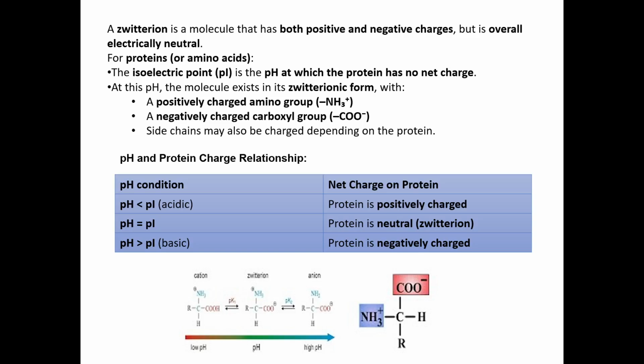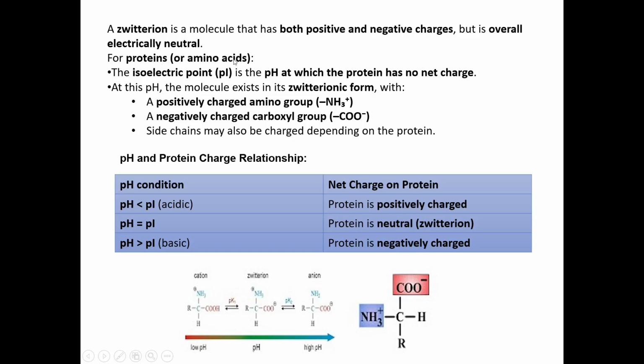So next topic is the zwitterionic form. So a zwitterion is basically a neutral form of the protein. That is, it has both negative and positive charge, and its net charge is neutral. So a zwitterion is a molecule that has both positive and negative charges, but it is overall electrically neutral.